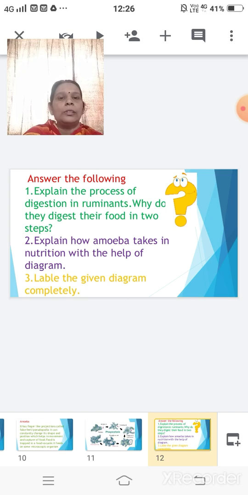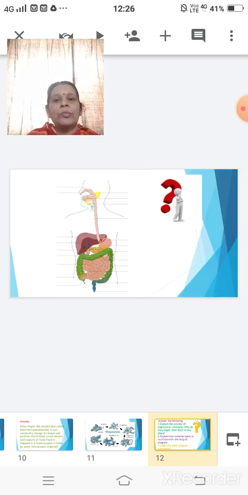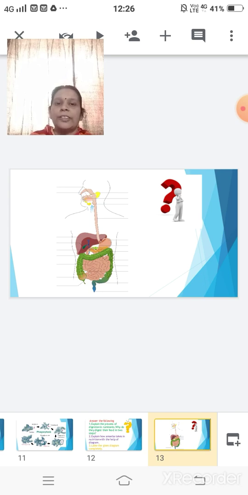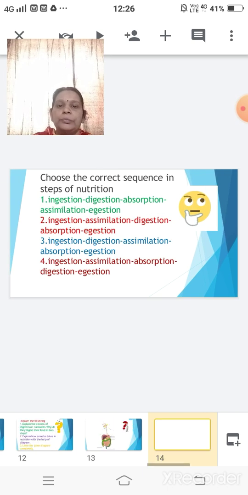Third one, label the given diagram completely. Now you will ask, where is the diagram? Here you can see on your screen, this is the alimentary canal which you have been studying, and in this class also you have studied it under the digestive system of human beings. So here you have to label whatever you can, and the remaining you can ask, and we will refer to that, or I will give you the answers in the next period.